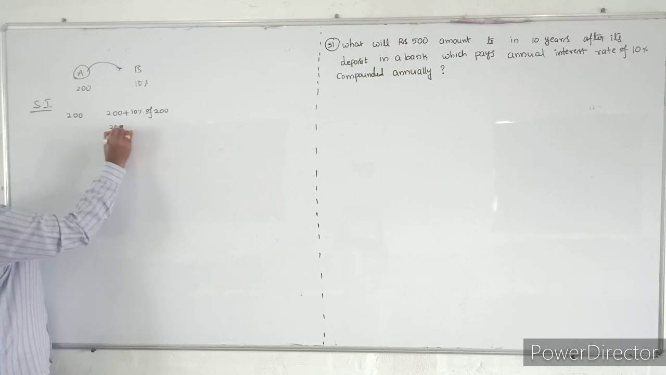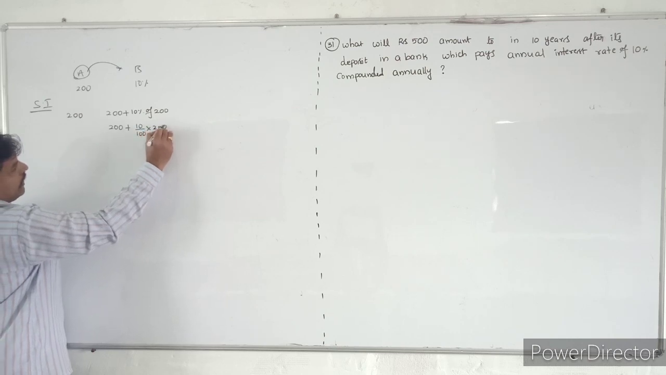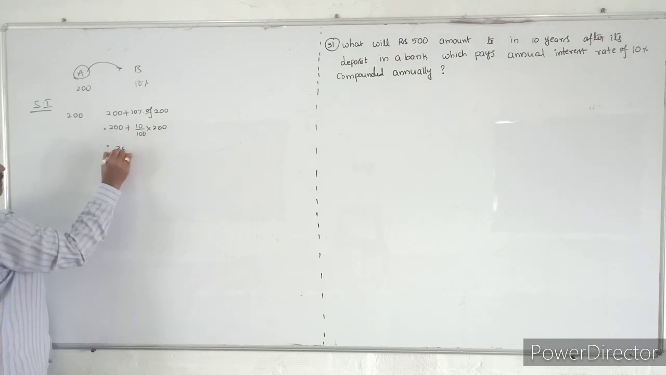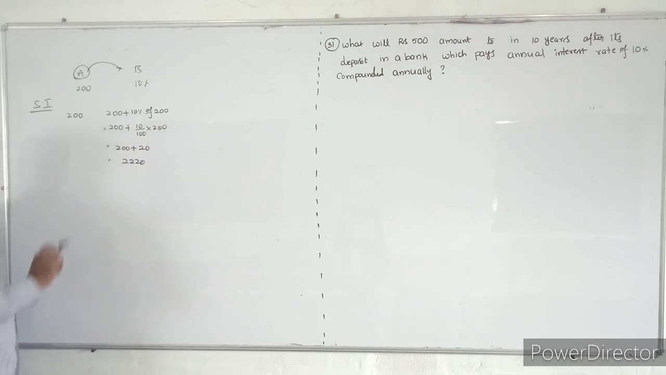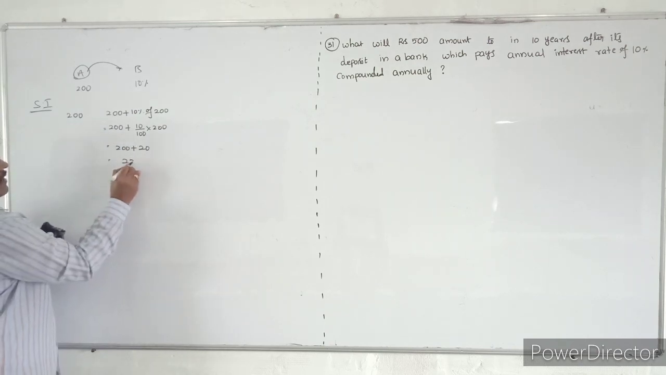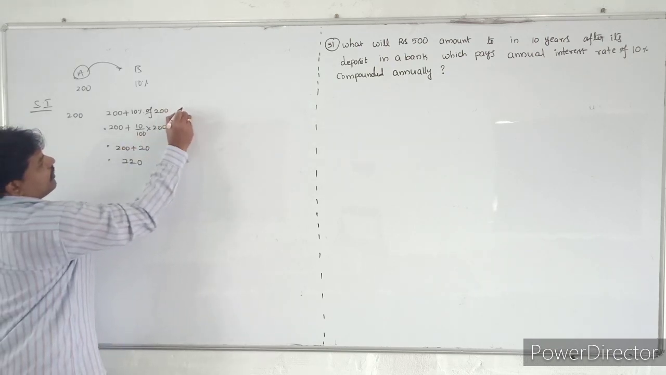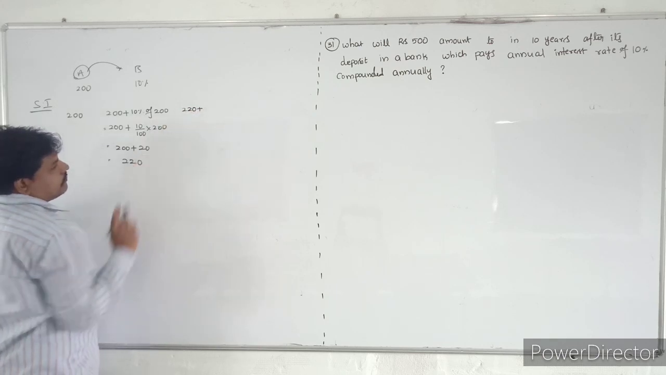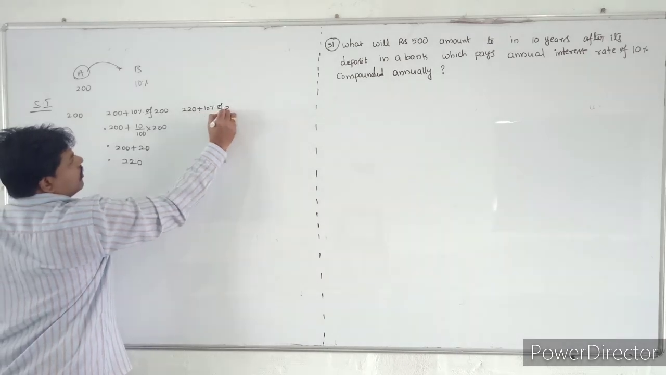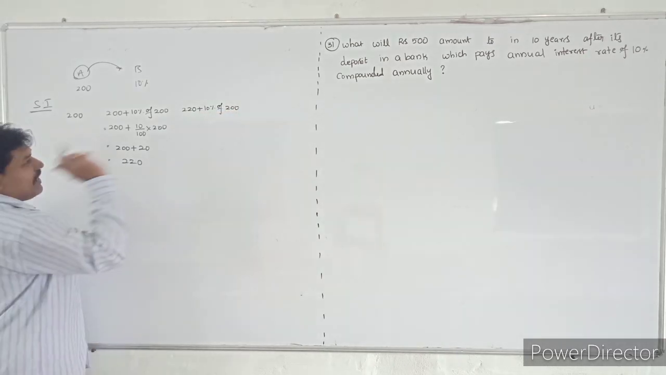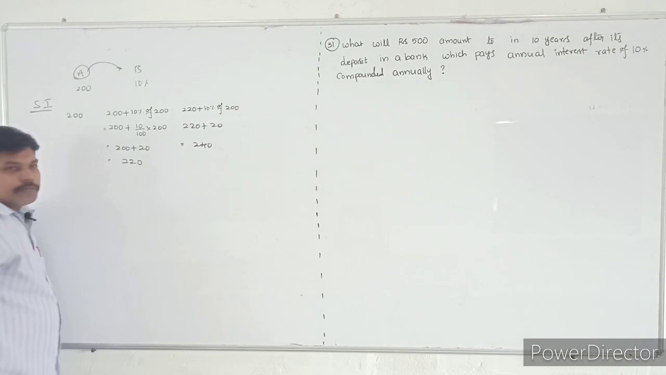So that is nothing but 200 plus 10%, which is 10 by 100 into 20. So they will pay 200 plus 20 rupees, that is 220 rupees, at the end of the first year. Next, in the next year, what will they pay? 200 plus 10% of 200 only. So that means 220 plus 20, it will become 240 only.